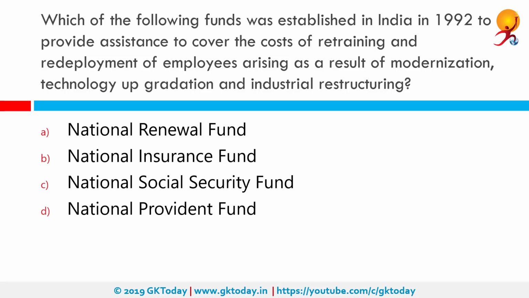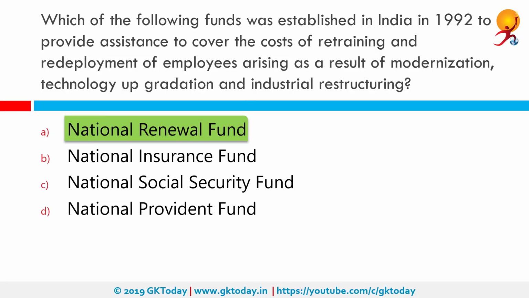Which of the following funds was established to provide assistance to cover the costs of retraining and redeployment of employees arising as a result of modernization, technology upgradation, and industrial restructuring? So basically a fund that is used to help employees who may lose their job or are unable to do their job because the technology has become different from what they are used to. The correct answer is National Renewal Fund.